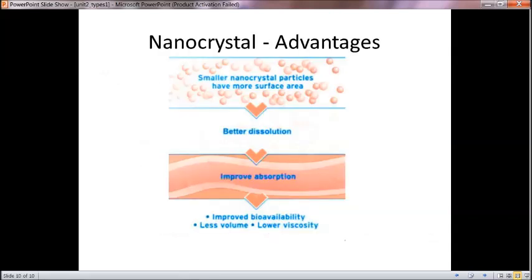Then the advantages of nanocrystals: smaller nanocrystal particles have more surface area, and so they give better dissolution, so they are used in nano drugs. They also have improved absorption, and so improved bioavailability, with less volume and lower viscosity. So these are the advantages of nanocrystals, and this is the information about nanocrystals. Thank you.